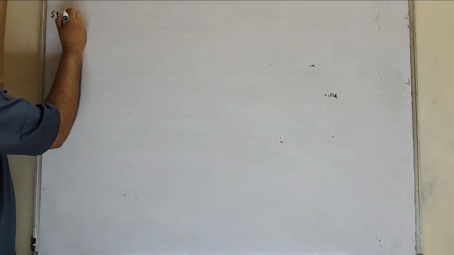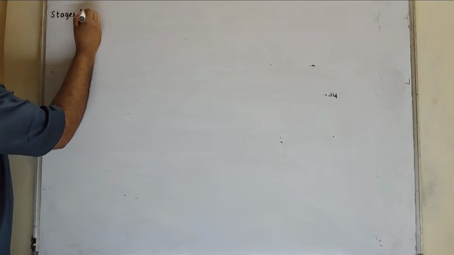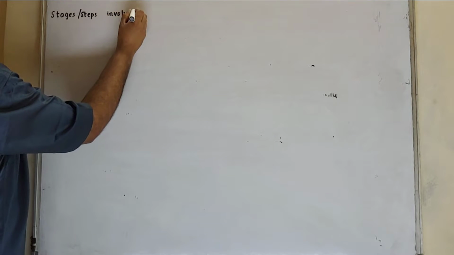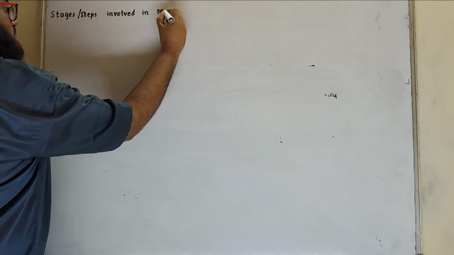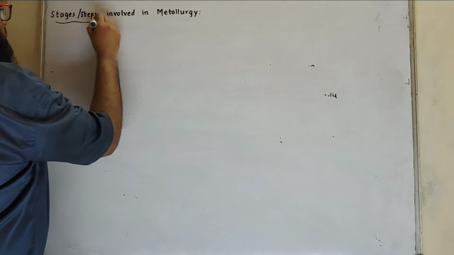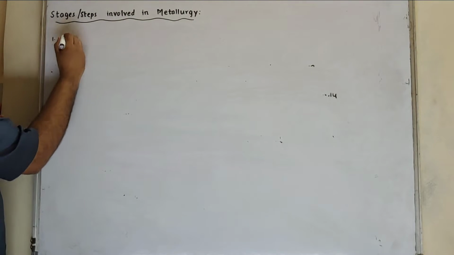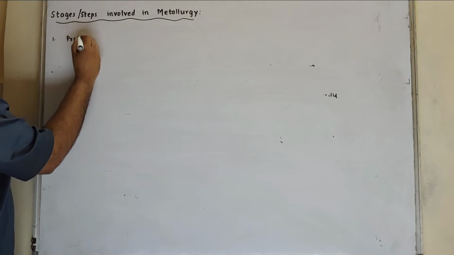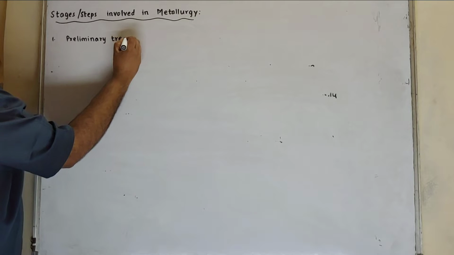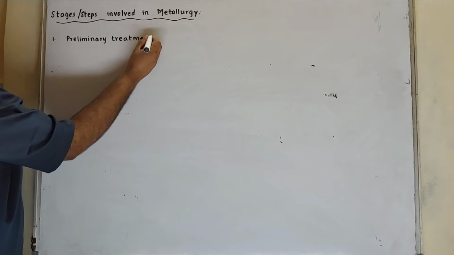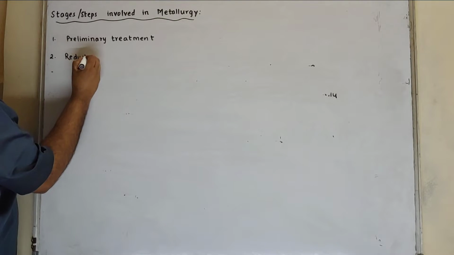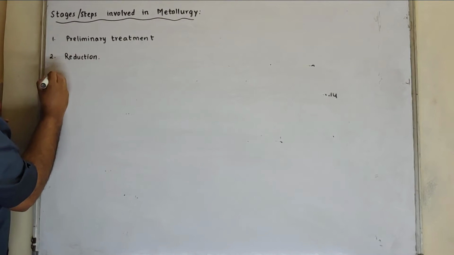What are the stages, or we can say what are the steps involved in metallurgy? Basically there are 3 steps. Which are the 3 steps? First one is preliminary treatment. This is the first step. Second one is reduction, and third one is refining.